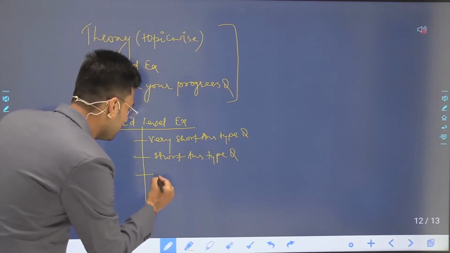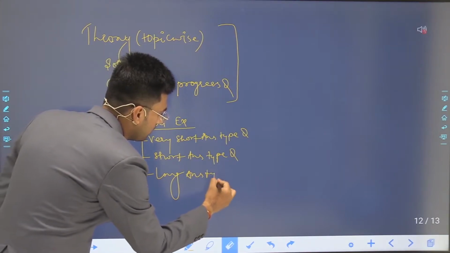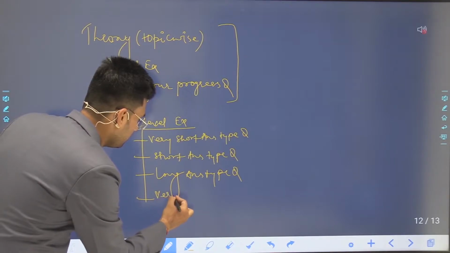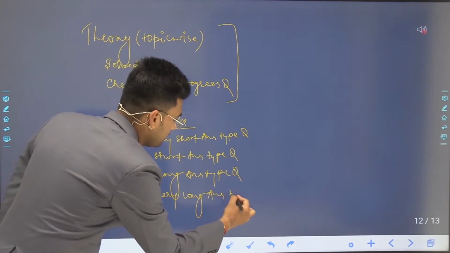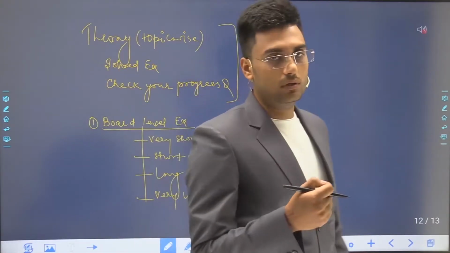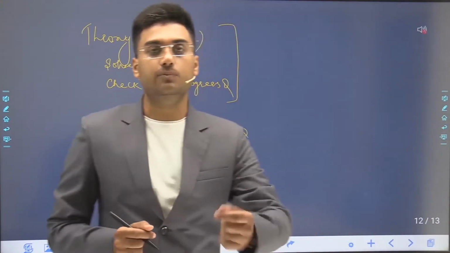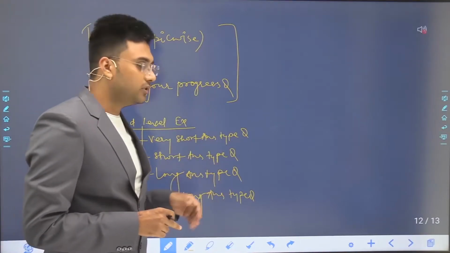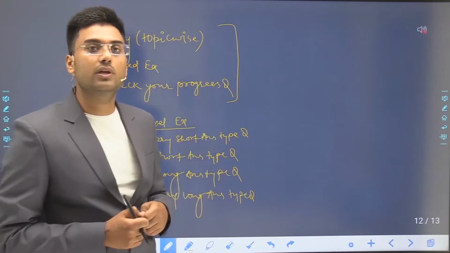And the next is long answer type question, and the next is very long answer type question. These long answer type and very long answer type questions are conceptual questions, and in the examination these types of questions are asked for 4 marks in board level or school level examinations.